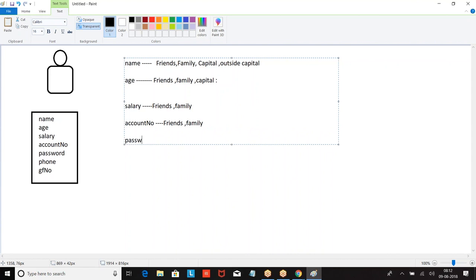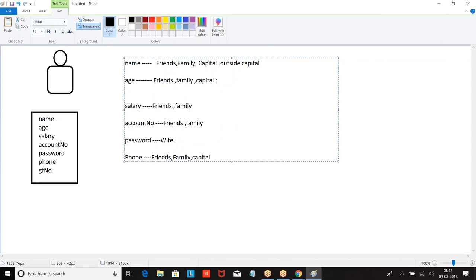Now password. Will I share with everyone? No, this I cannot share with everyone. So who will have? Only my wife will be holding this. Only associated people. Phone number. Right? So I will be sharing with my friends, family and capital.